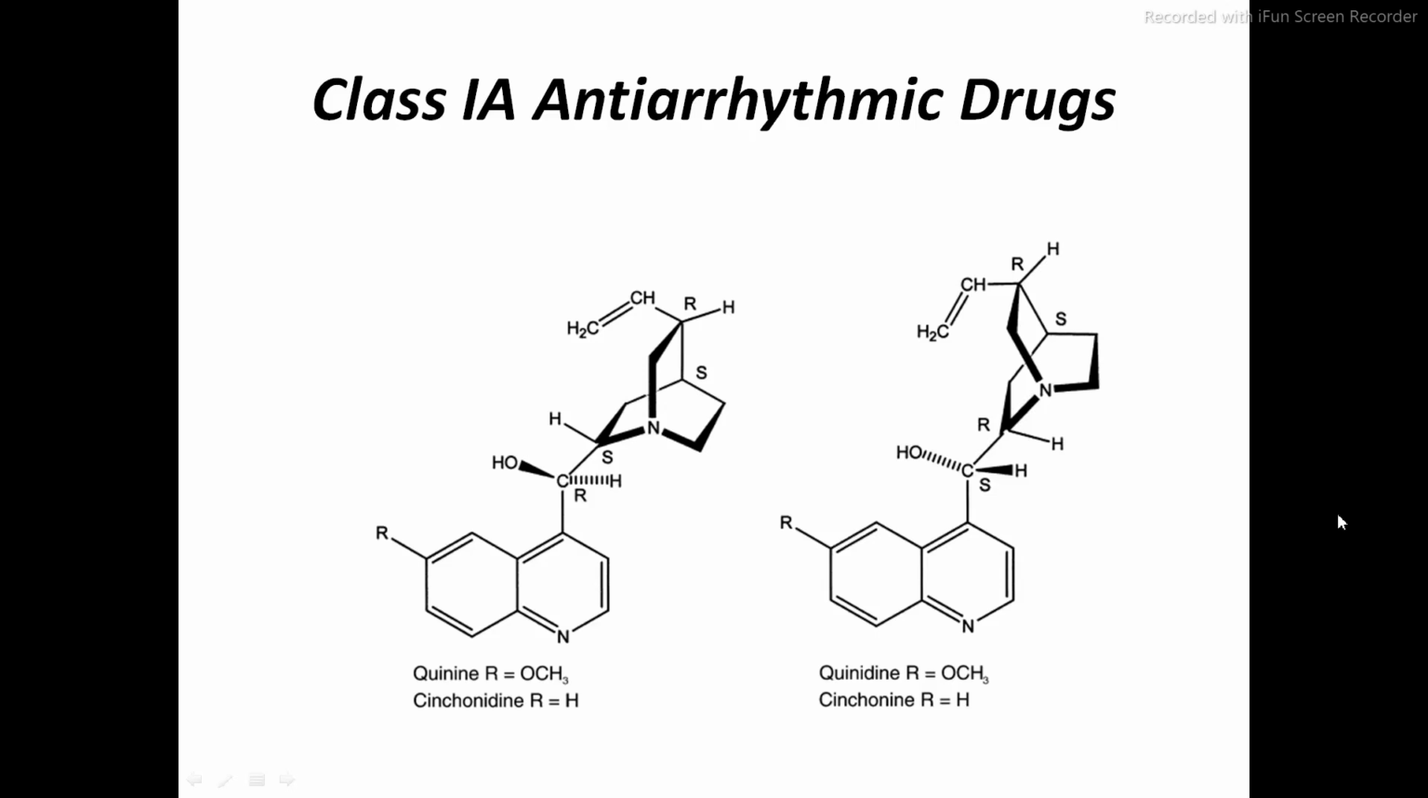So the first class is the class 1A antiarrhythmic drug. Now these drugs, as we discussed in the anti-malarial chapter in the last semester, are the natural drugs, cinchona alkaloids. In the cinchona alkaloids, we have studied quinine, quinidine, cinchonine and cinchonidine. राइट, हमने ये पढ़ा था.